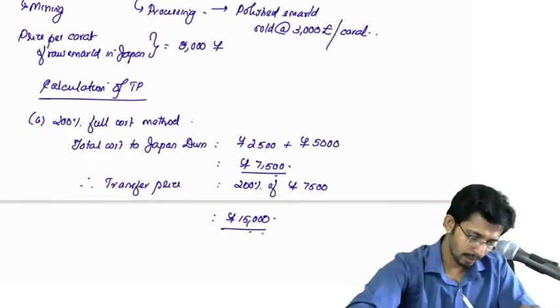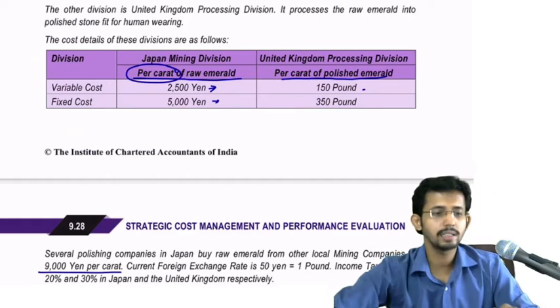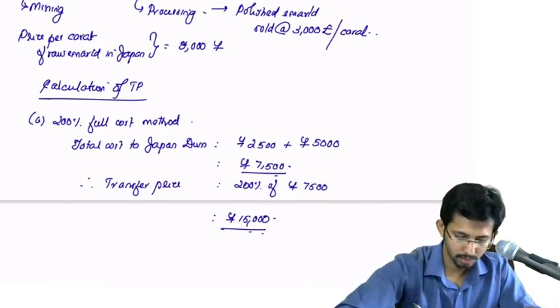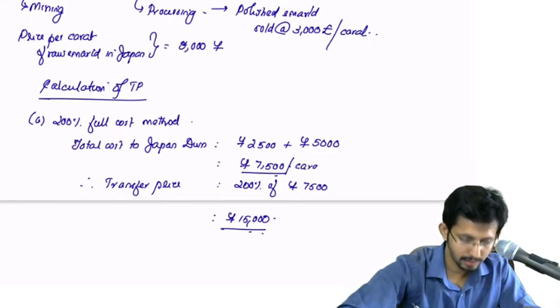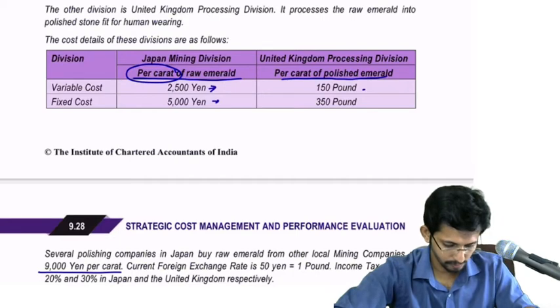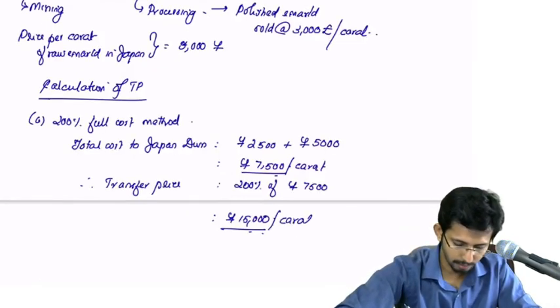Okay, and whatever information given here is per carat of raw emerald, it's per carat. Okay, so it is total cost to per carat. Okay, and this is also per carat.